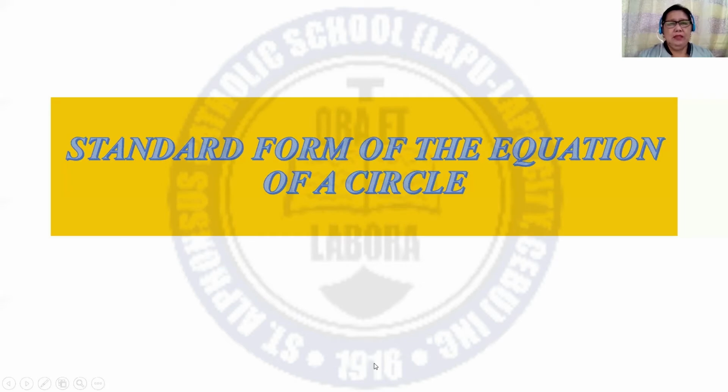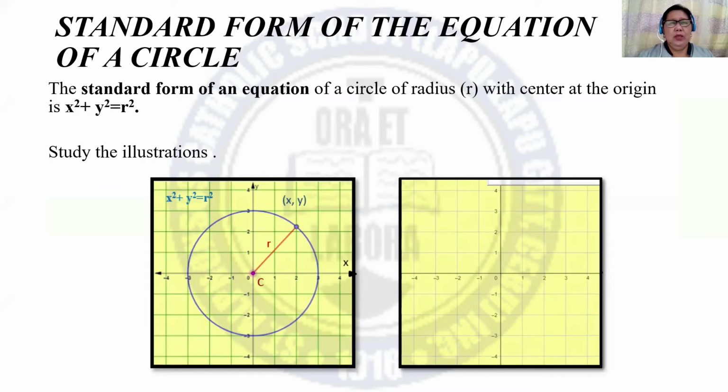Let us have now the standard form of the equation of a circle. The standard form of an equation of a circle of radius r with center at the origin is x squared plus y squared is equal to r squared. Study the illustration. This is the center represented by C. We have the segment or the radius represented by r, and the endpoint of the radius on the circle with coordinates represented by x and y.